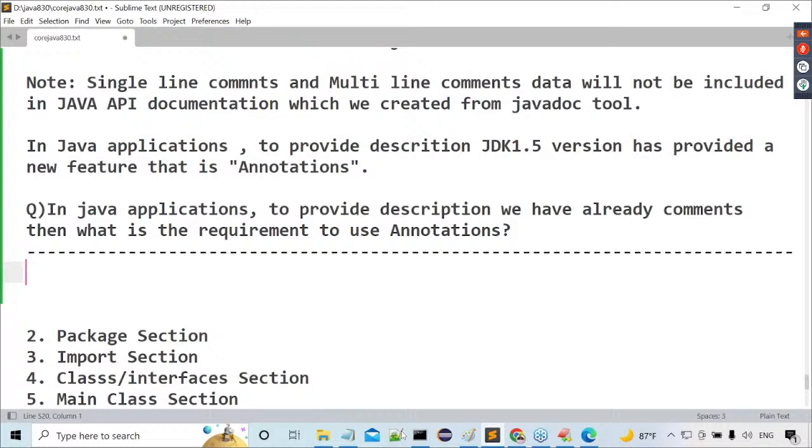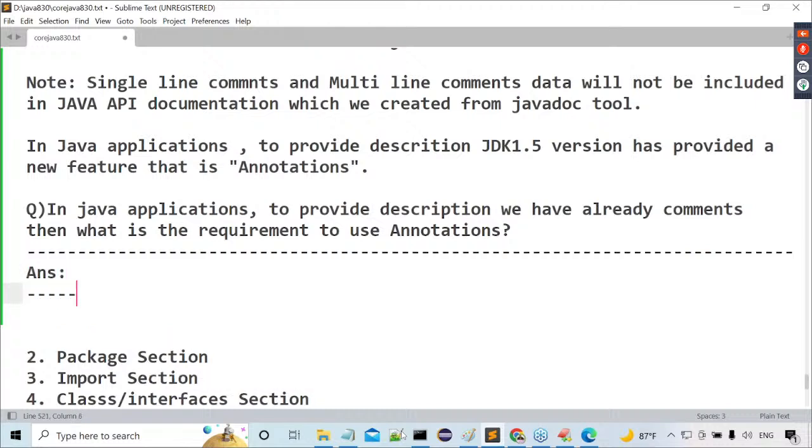Now, to give an answer for this particular question, I need nearly half an hour of time. Then only are we able to understand this content clearly. So, tomorrow we'll plan for this question, and next one more question, XML versus annotations. Then the comments section will be completed. Then after that we'll move to the next sections. Tomorrow's class is very, very important. Today's class and tomorrow's class are equally important, and everybody has to understand this.